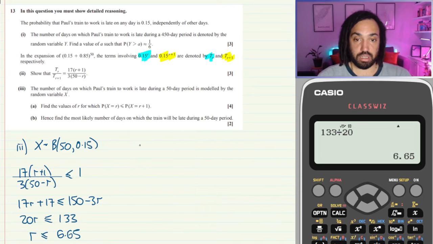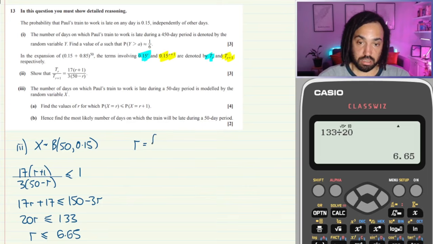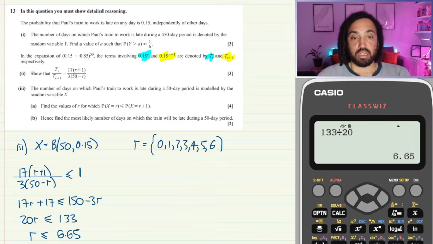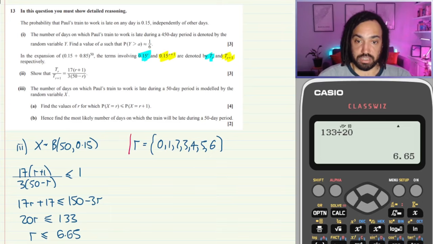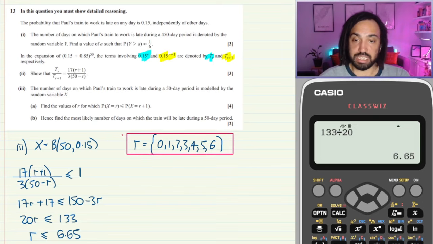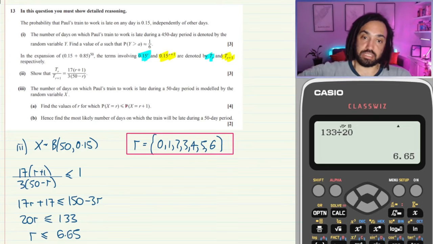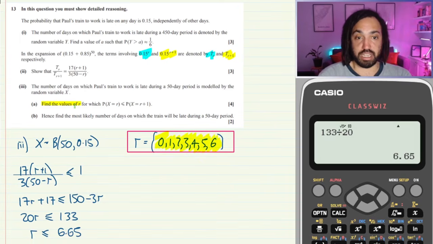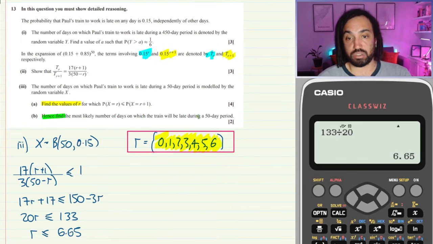So r is going to be 0, 1, 2, 3, 4, 5, or 6. Great, and those are the values of r for which the probability that x is equal to r is less than or equal to the probability that x is equal to r plus 1. Okay, so for part B, it says, hence find the most likely number of days on which the train will be late during a 50-day period.